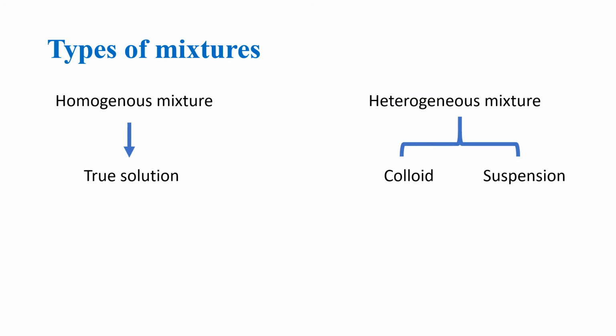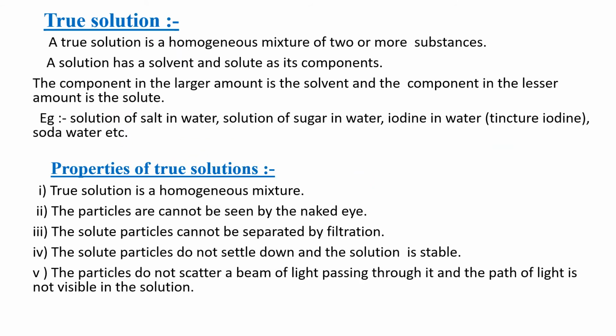Mixtures can be categorized into two groups: homogeneous and heterogeneous. For the homogeneous mixture, the best example is true solutions, and heterogeneous mixtures can be colloids or suspensions. True solution. A true solution is a homogeneous mixture of two or more substances. A solution has solvent and solute as its components. The component in the larger amount is the solvent and the component in the lesser amount is the solute.